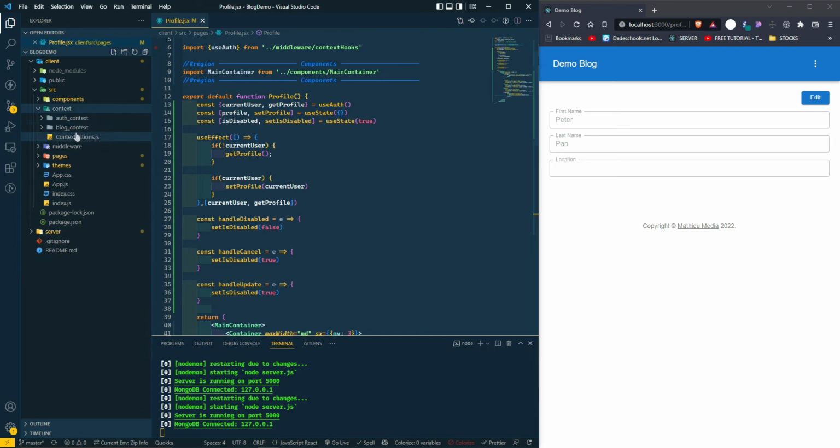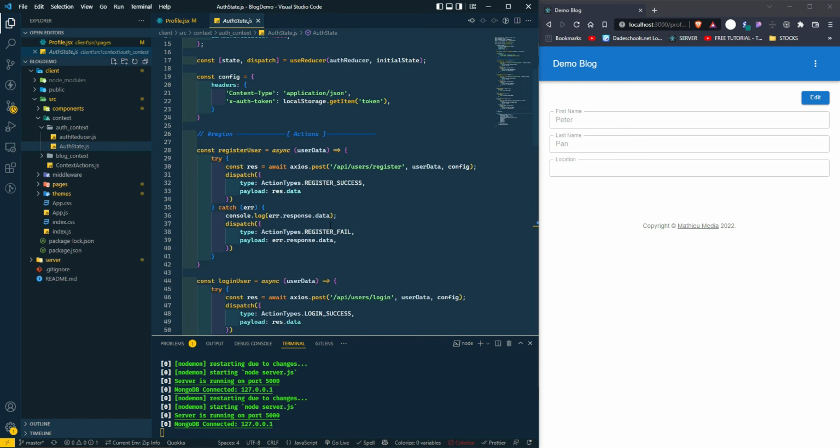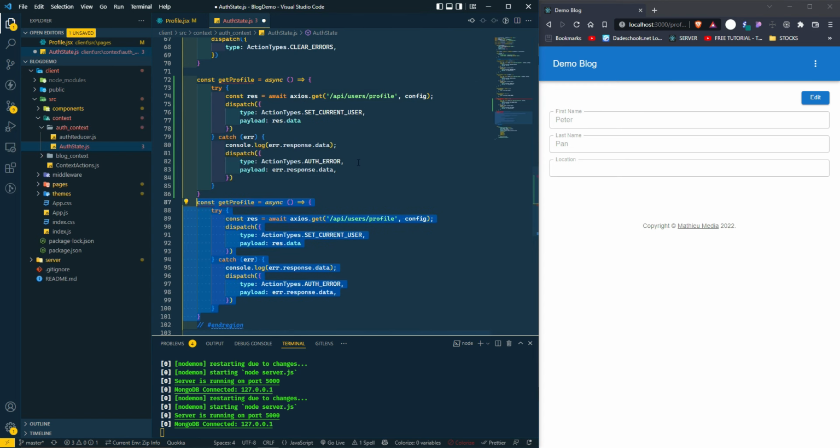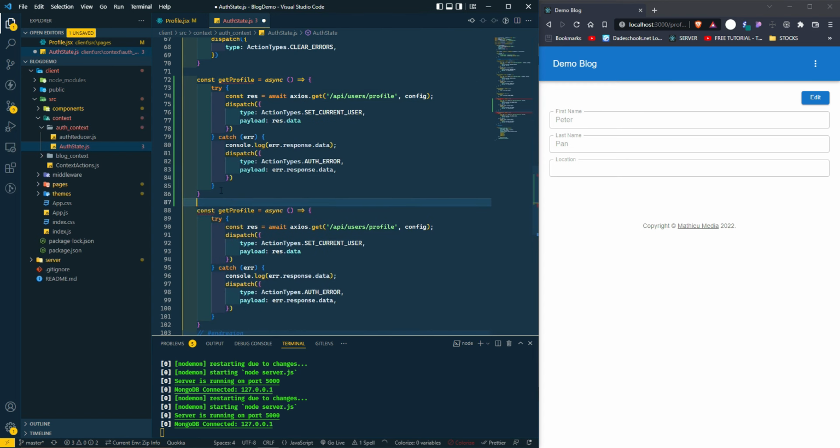Now that we've done this, all we have to do now is go back to our client, go to our context, auth state. We're gonna create now, let's do update user. Instead of a get, it's gonna be a put, and it's gonna have user data. We're also gonna pass the config.